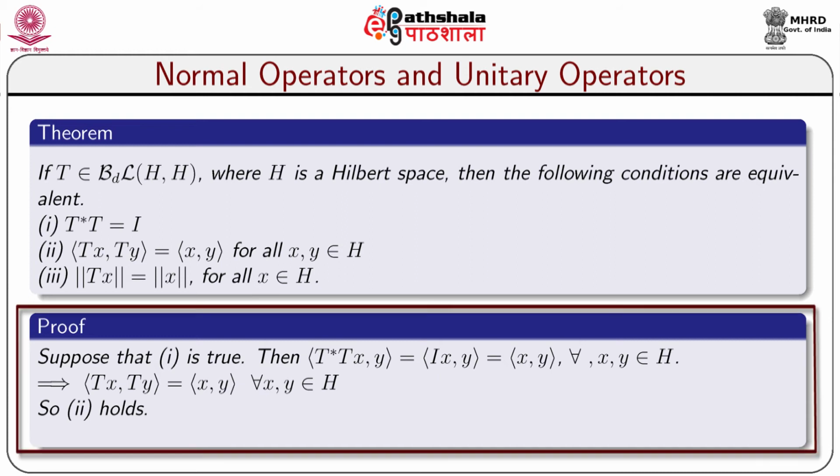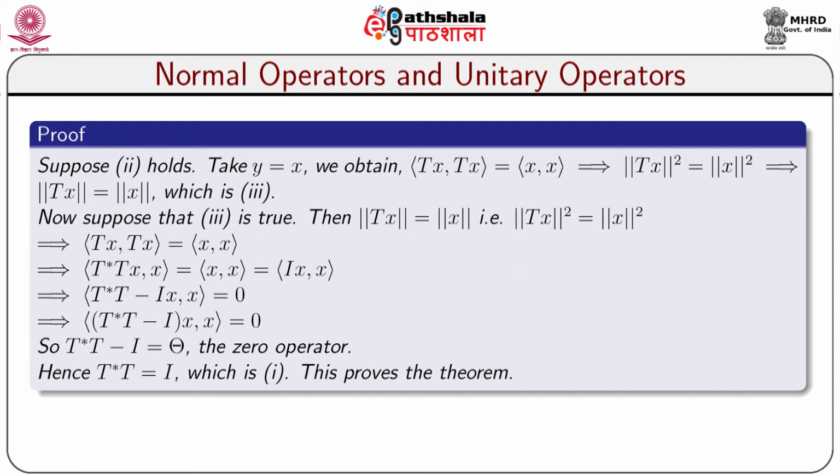The proof looks like this. Suppose that 1 is true, that is T star T is equal to the identity operator. Then inner product T star Tx, y equal to inner product Ix, y, which is equal to inner product x, y for all x, y belongs to H. This implies that inner product Tx, Ty equal to inner product x, y for all x, y belongs to H. So, the condition 2 holds, that means 1 implies 2.